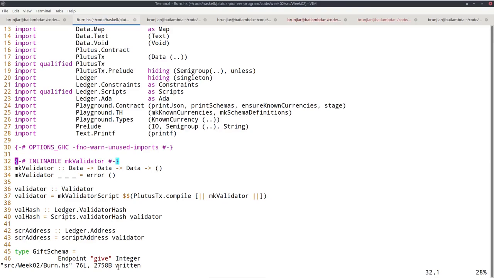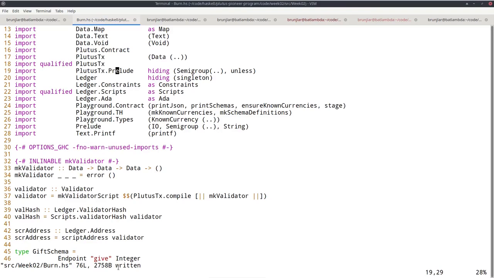So for that reason, the Plutus team has provided their own version of a prelude that's suitable for Plutus. And this is here in PlutusTx.Prelude. And a lot of functions and types defined in the standard Haskell prelude have an analog in the PlutusTx prelude.